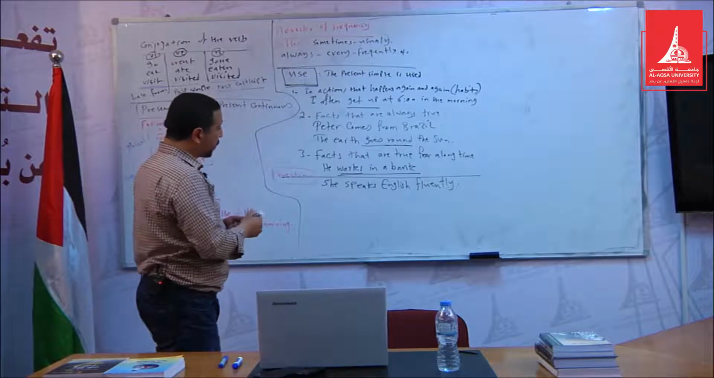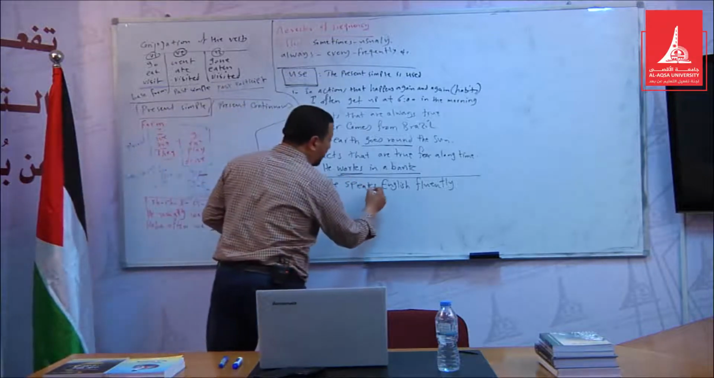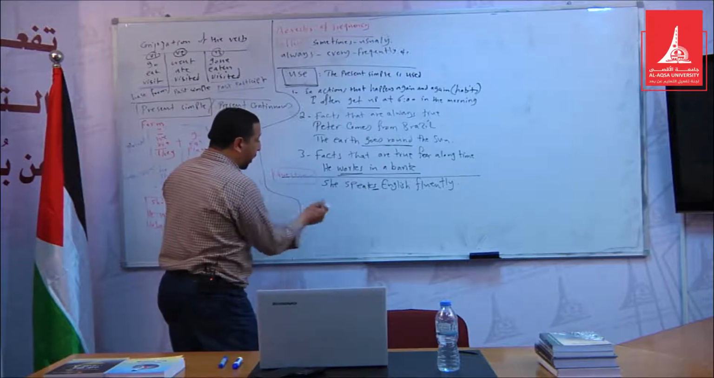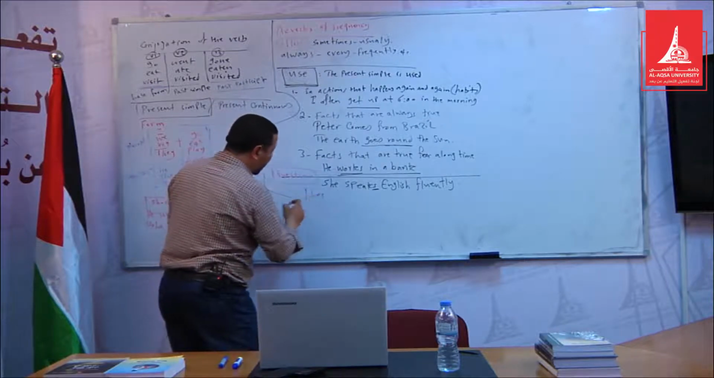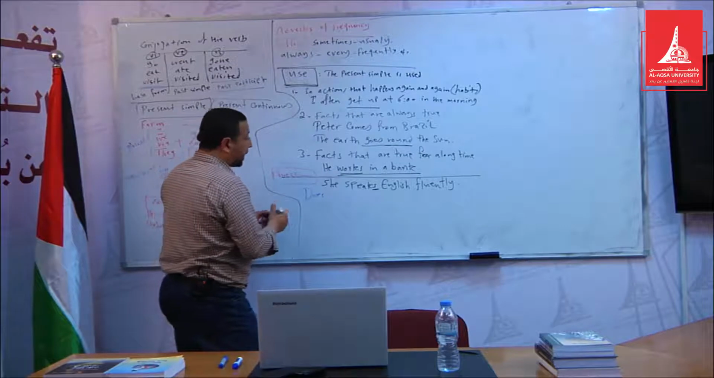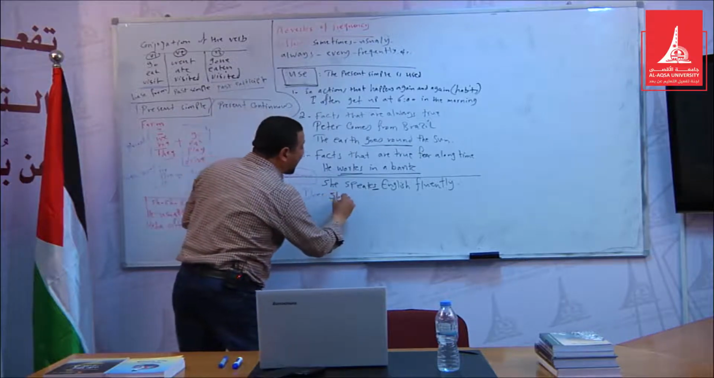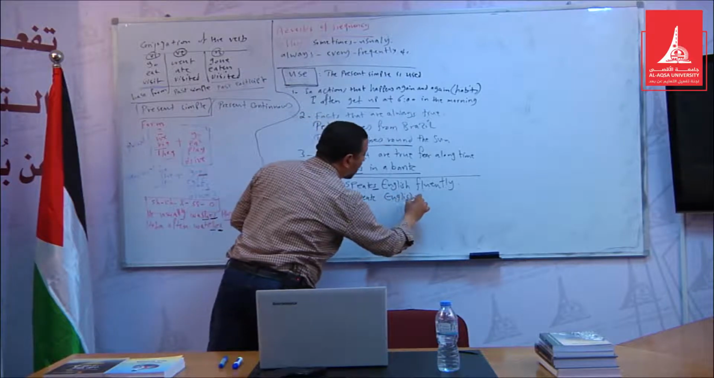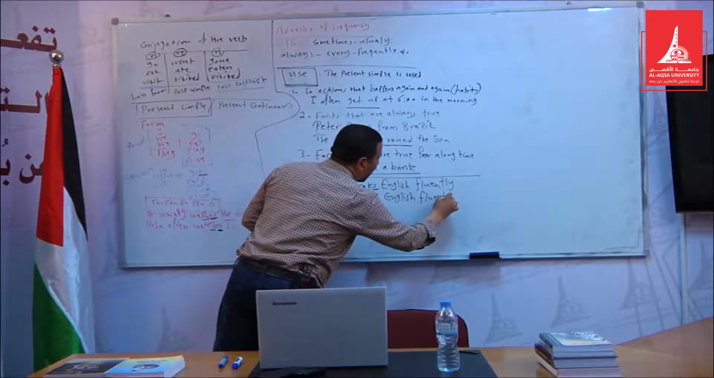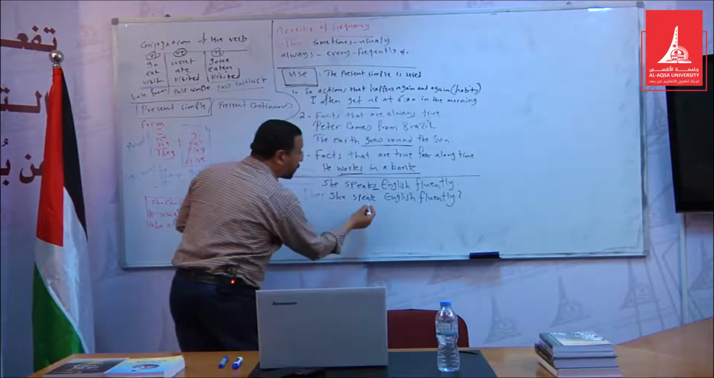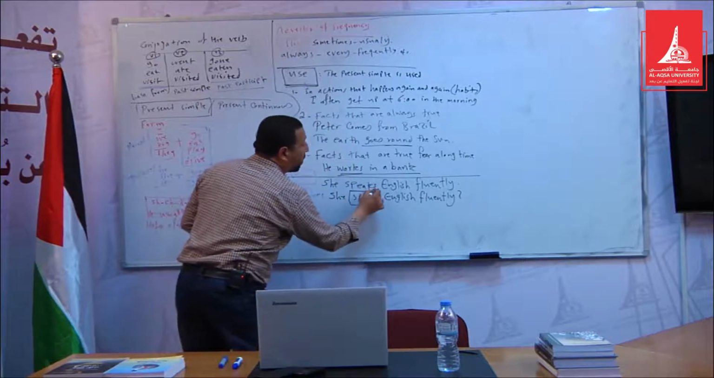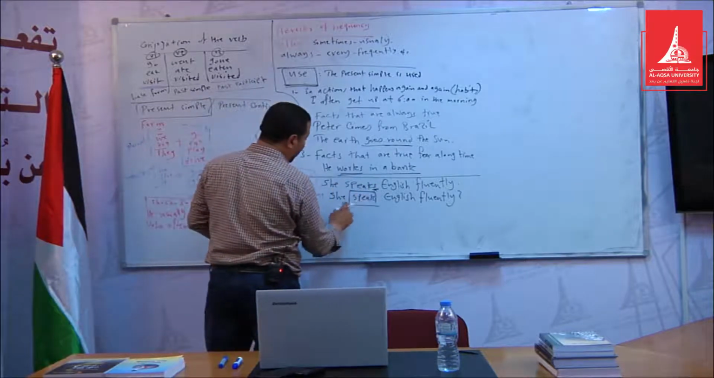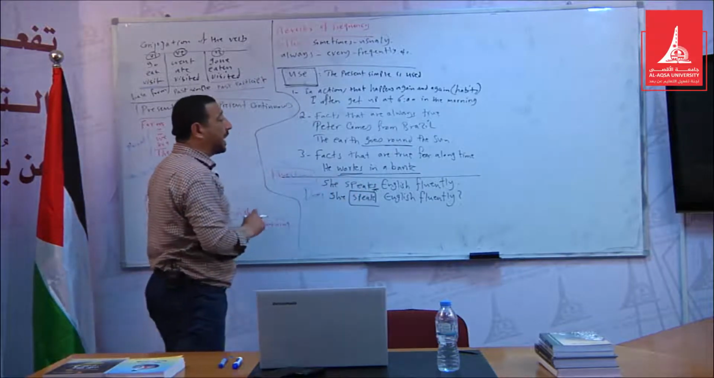When we make a question, we have to say does at the beginning. Does she speak English fluently? Does she speak? We have the base form. The s is crossed out. It is omitted. So, does she speak English fluently?